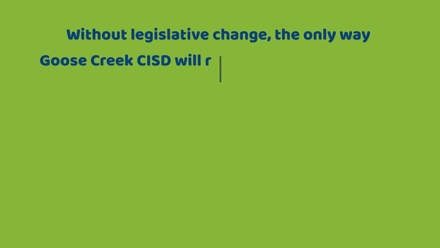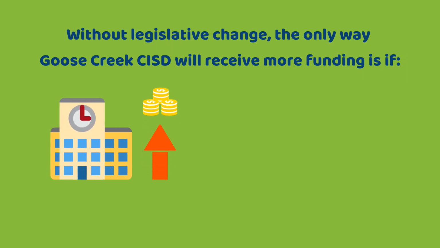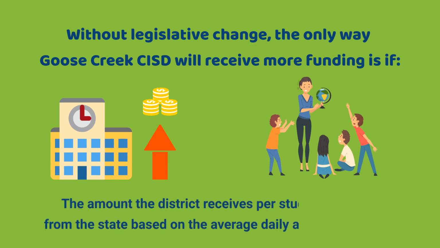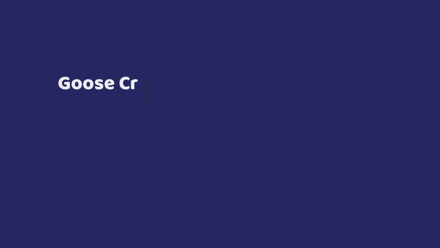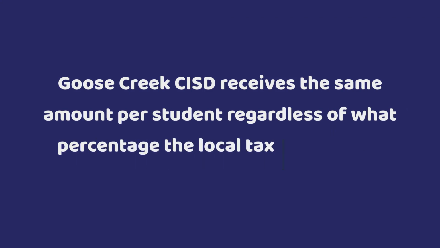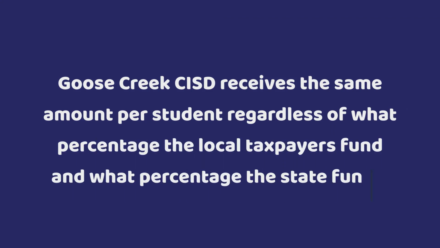Without legislative change, the only way Goose Creek CISD will receive more funding is if the district raises the tax rate, or average daily attendance increases. The amount the district receives per student per year from the state is based on the average daily attendance total. Goose Creek CISD receives the same amount per student regardless of what percentage the local taxpayers fund and what percentage the state funds.